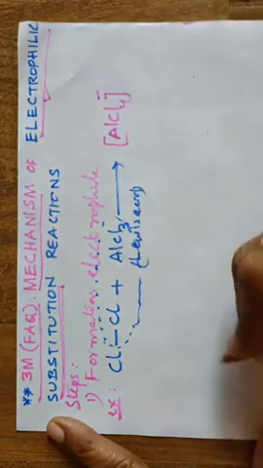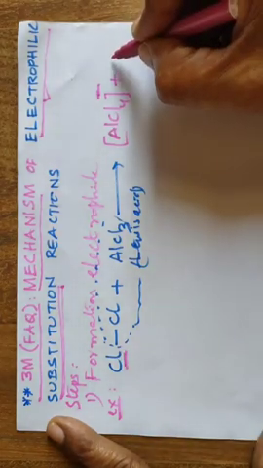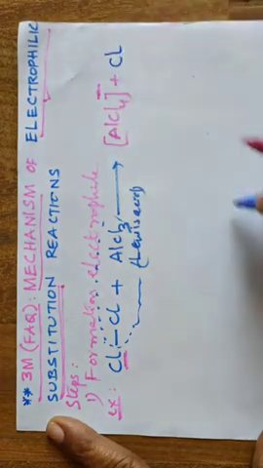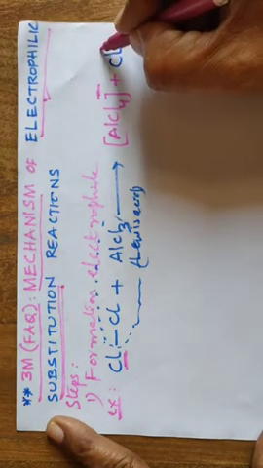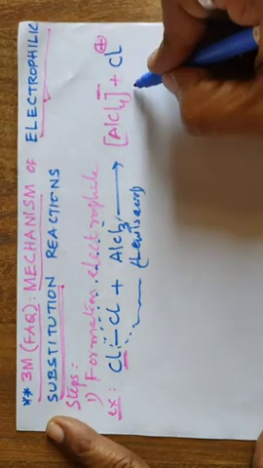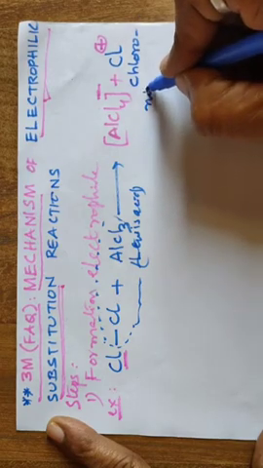If you are comfortable, better to write like this, plus this Cl without bonding electrons, that Cl is resulted with a positive charge. So this is heterolytic cleavage of a covalent bond, and the name of the electrophile is chloronium ion.